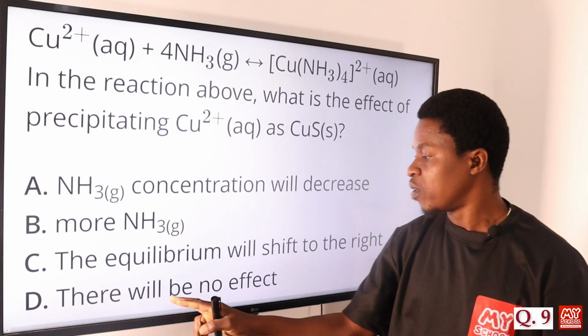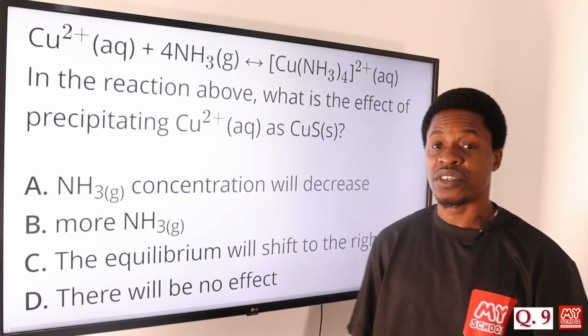Option D says there will be no effect. Of course, there will be an effect. So the correct answer is option C.